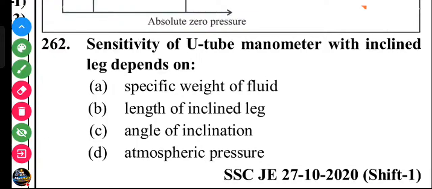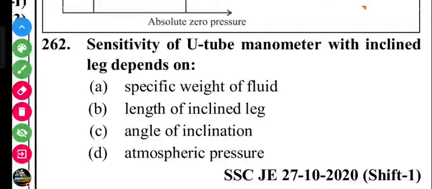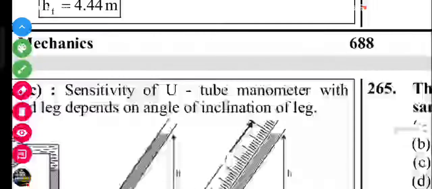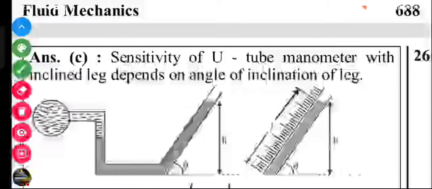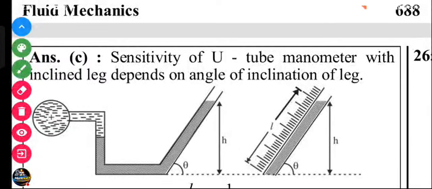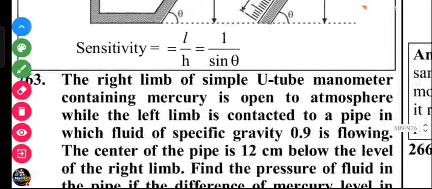Next question: sensitivity of the U-tube manometer with the inclined leg depends on specific weight of the fluid, length of the leg, angle of inclination, or atmospheric pressure. I think C is the answer, angle of inclination. Let's check the answer. Yes, angle of inclination. Sensitivity of the U-tube manometer with the inclined leg depends on the angle of inclination of the leg. Sensitivity L/H equals 1/sin θ.